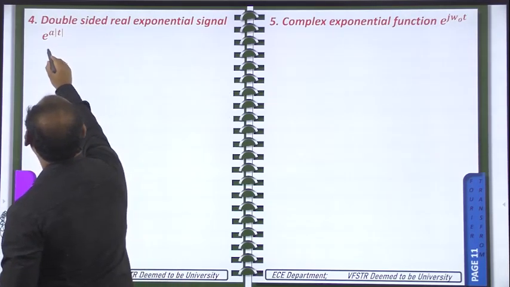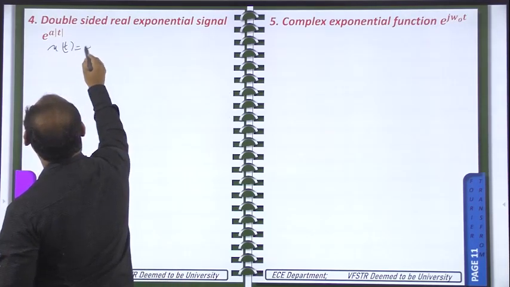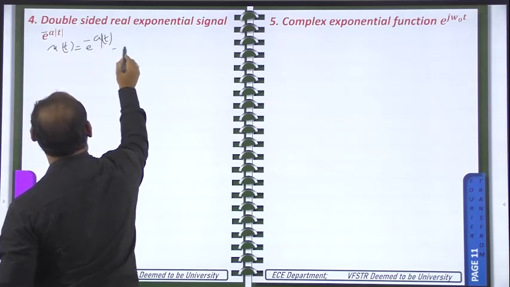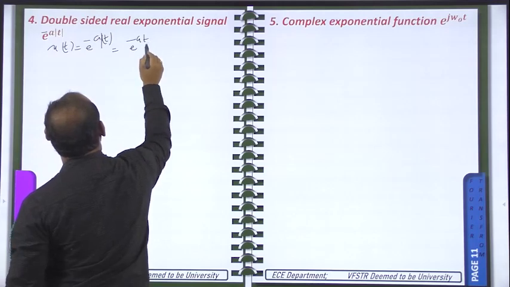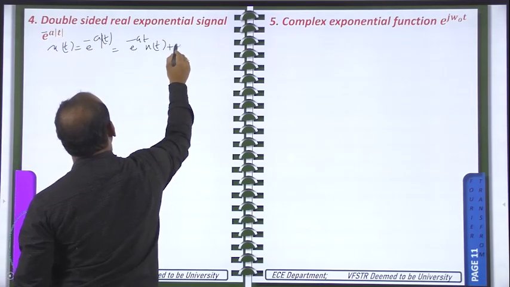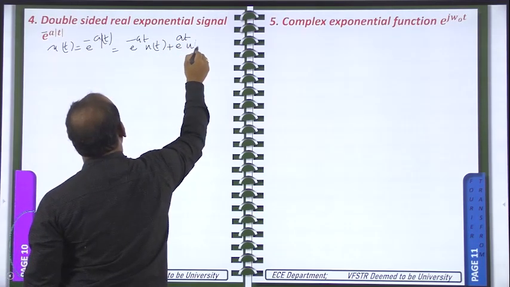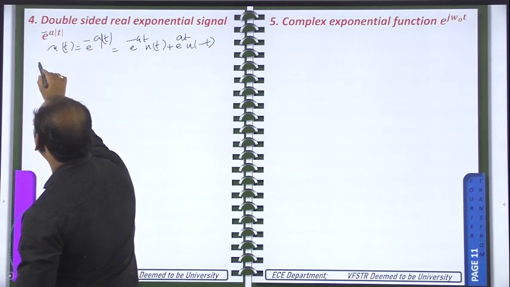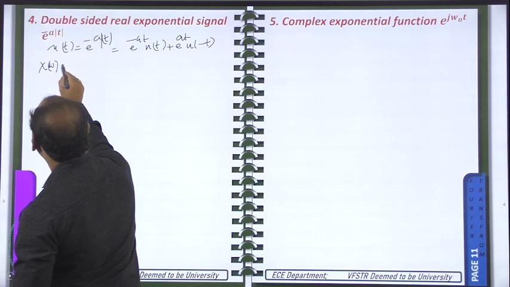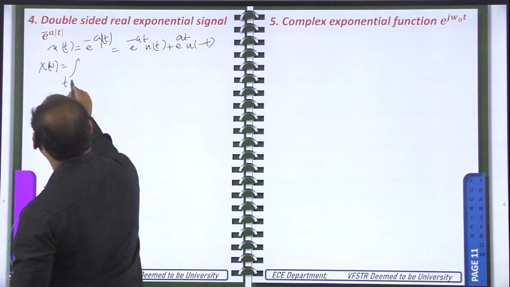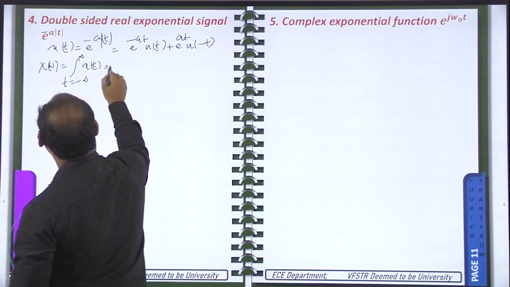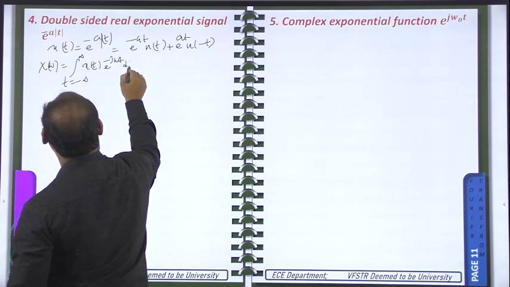I am writing again here. So x of t is equal to e power minus a modulus of t, and it is equal to e power minus a t u of t plus e power plus a t u of minus t. In this way the signal is available. Now we need to find the Fourier transform for this one. So X of omega is equal to the integral, t changing from minus infinity to plus infinity, x of t e power minus j omega t dt.